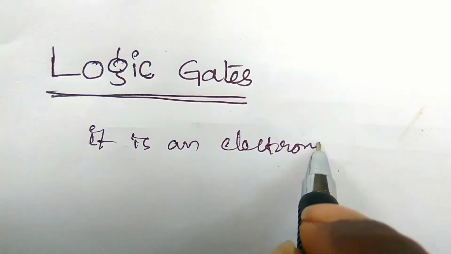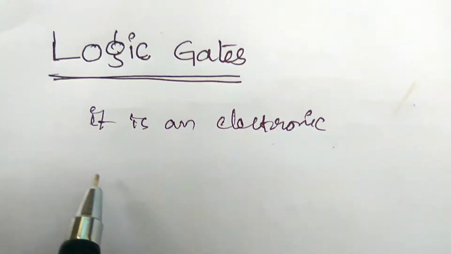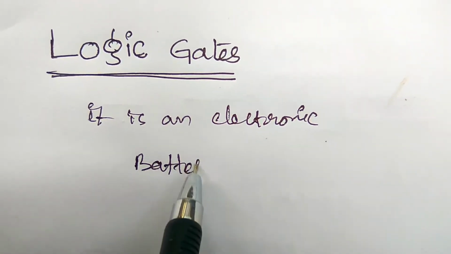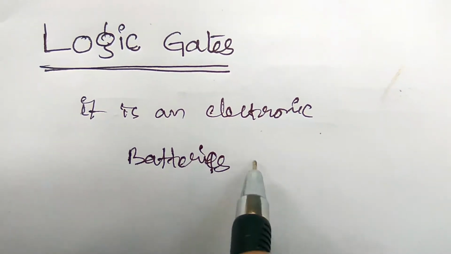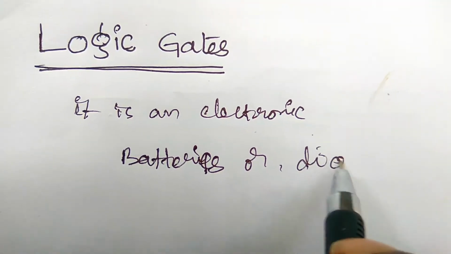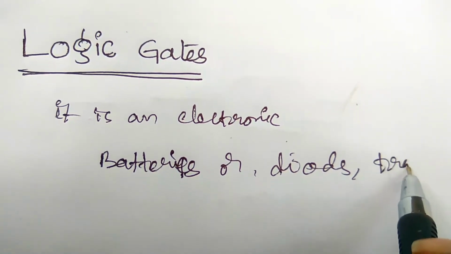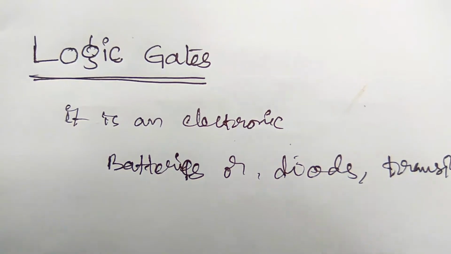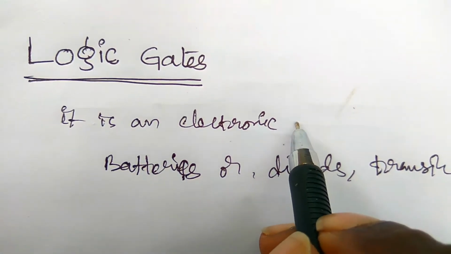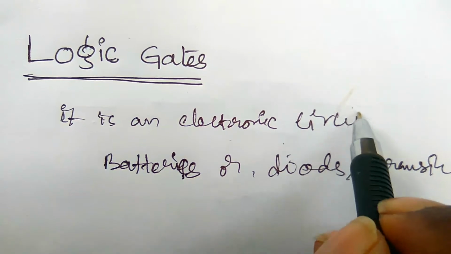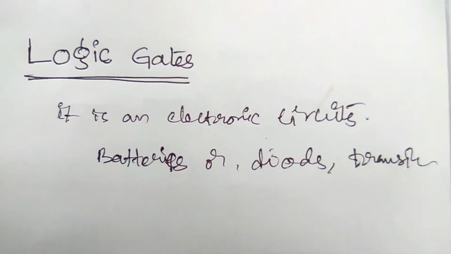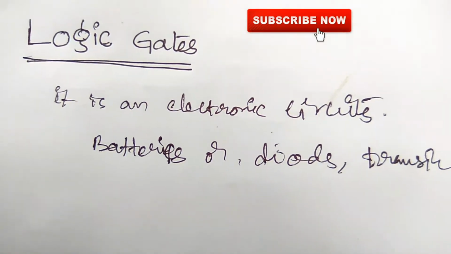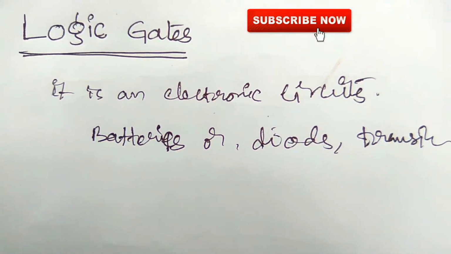An electronic circuit means a circuit which contains connected batteries, diodes, transistors, etc. That is the circuit. So a logic gate is an electronic circuit, and it works on the basis of logic.